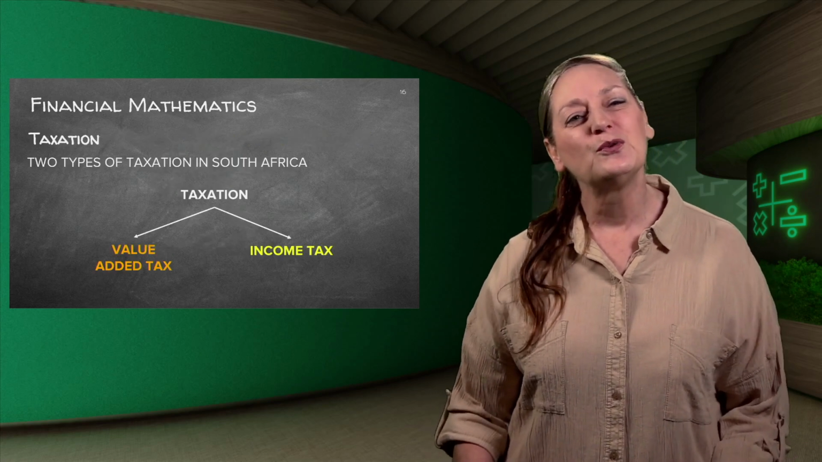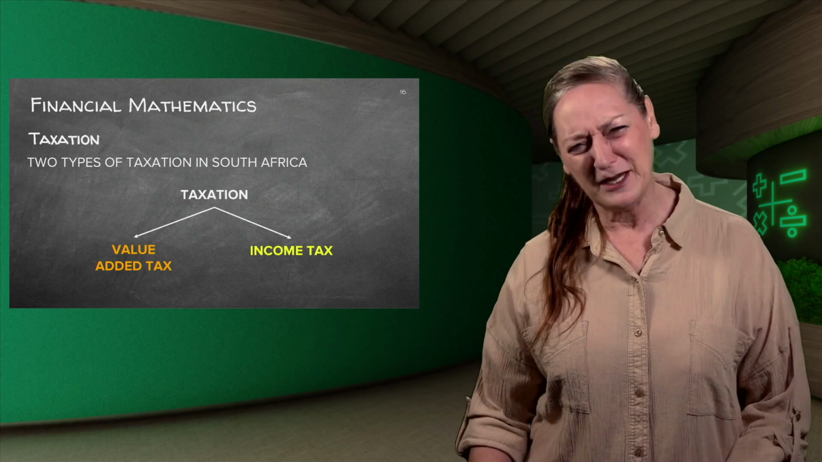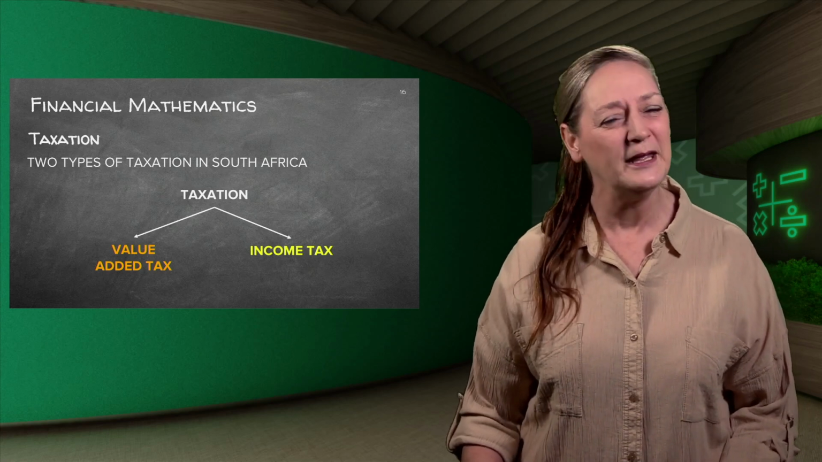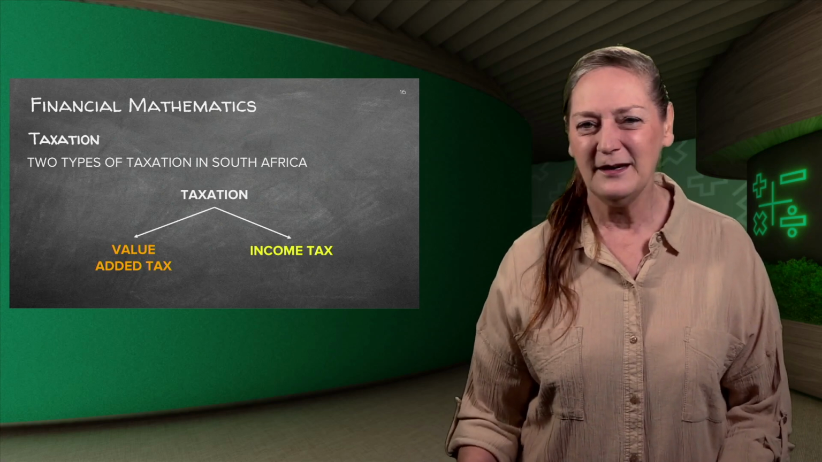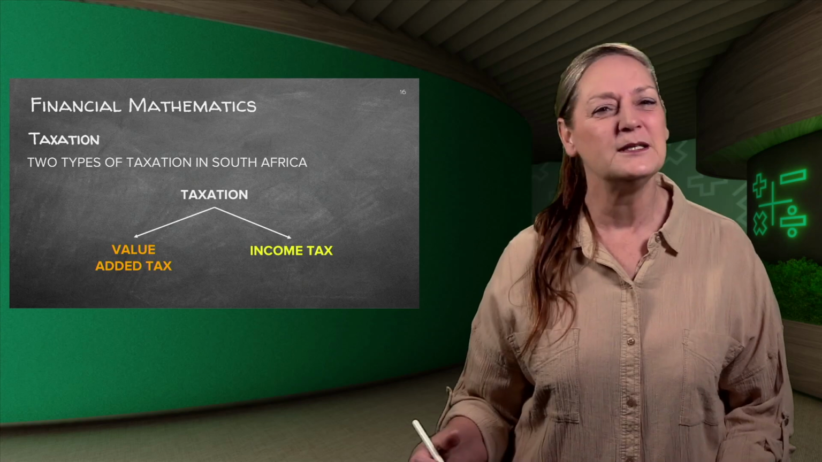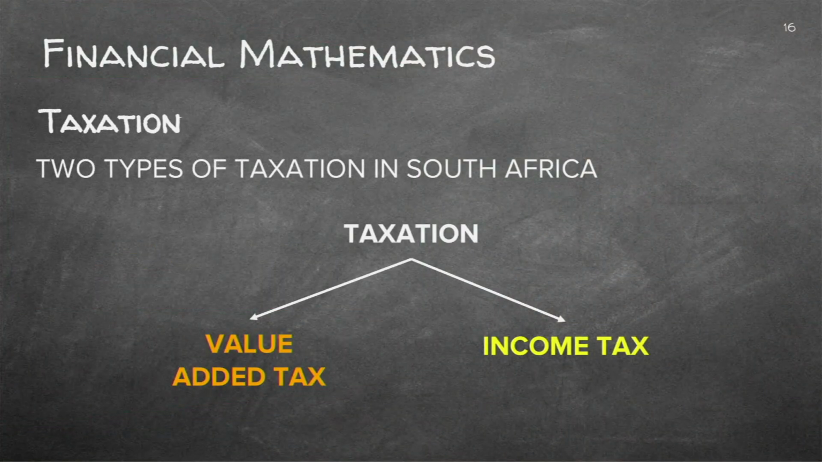So we're now going to talk about taxation. You're going to ask yourself, what is tax? You know by now that all people that are working or earning money have to pay the government a tax because the government is delivering services to us. So in this lesson we're going to look at two types of taxation: value added tax and income tax.